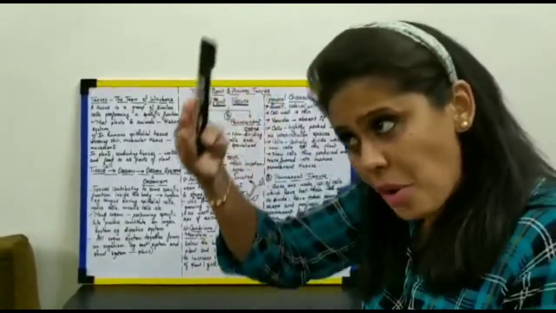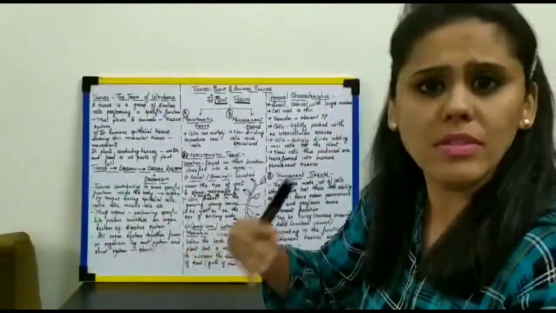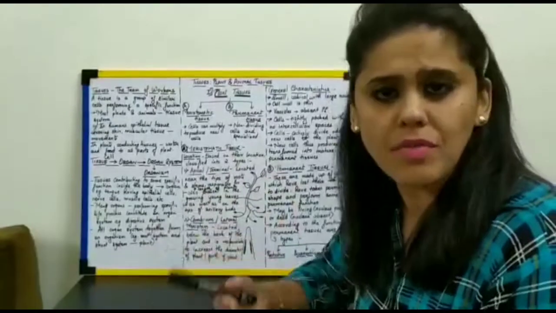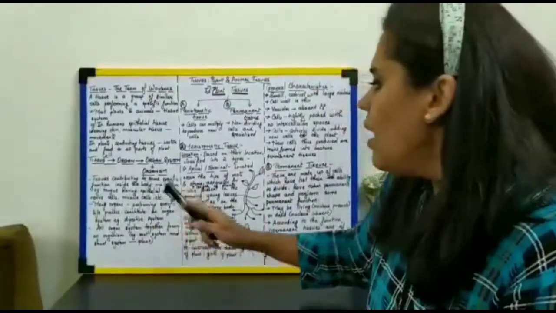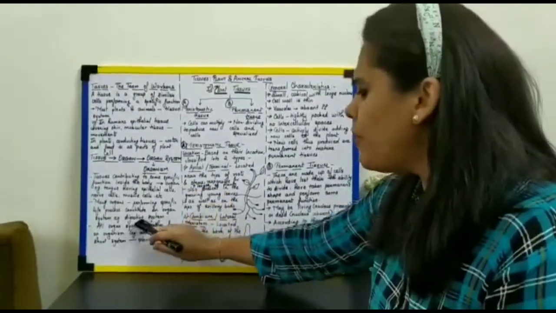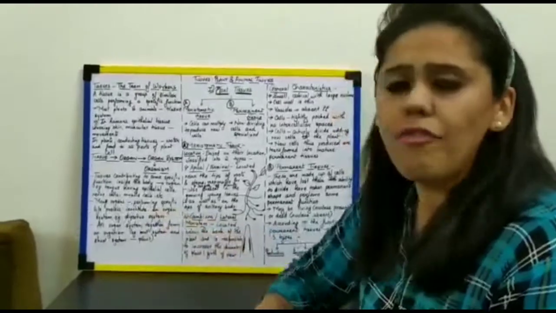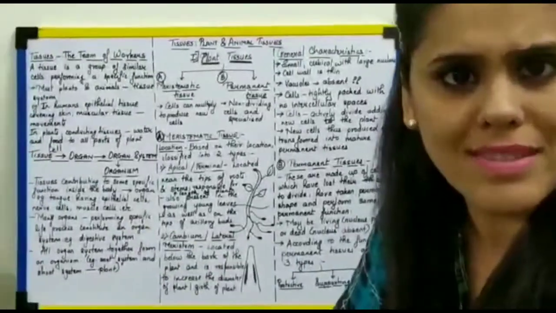So all the organs together, which help in the process of digestion, that is the breakdown of food into simple substances, contribute to one single life process, forming one organ system, that is your digestive system.